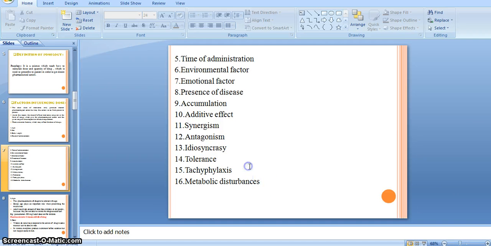These are the 16 factors which may change the doses, right?